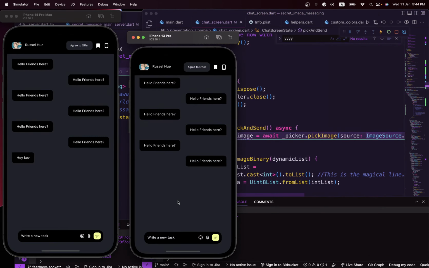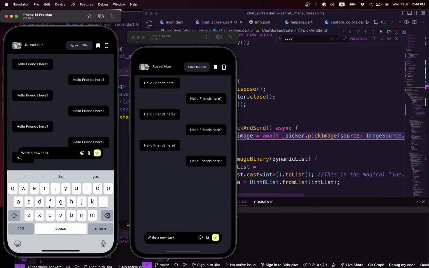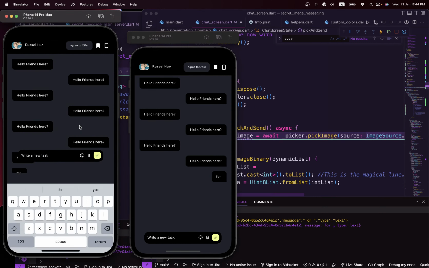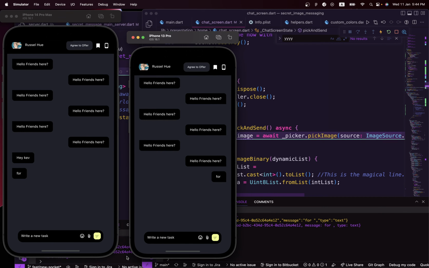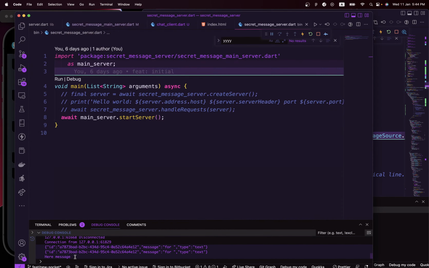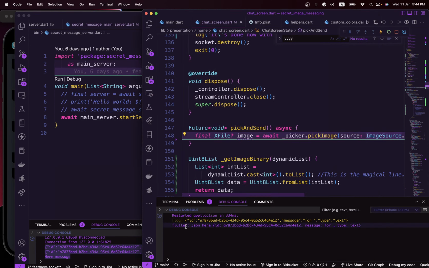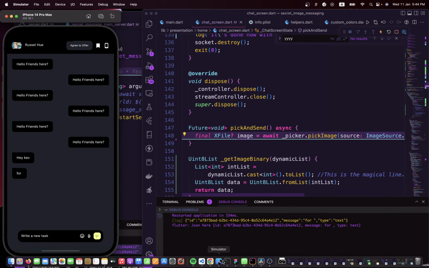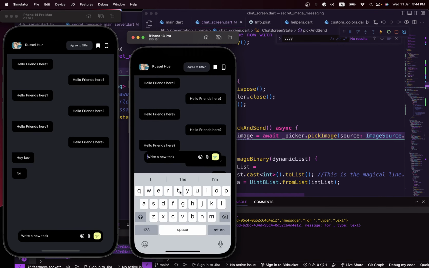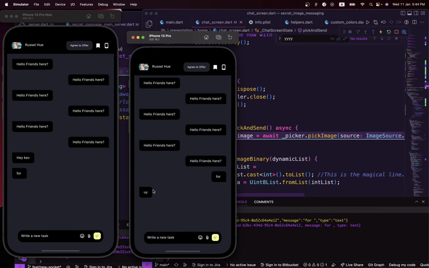Okay, so let's try again. Send a message from here, and this user is able to receive the message that we sent. You can actually see the message console logged on our server, and also on our front end you can see the message console logged right in here. So that's cool. And yeah, you can just reply back, and the reply is only seen by this user, but this user right here can't actually see the reply. So that's some issues that we need to fix.